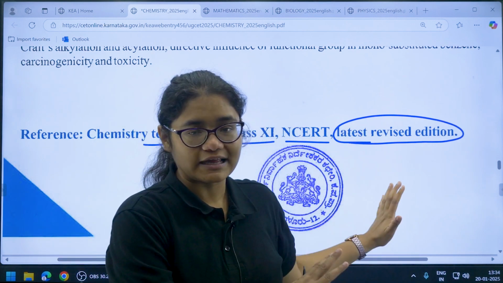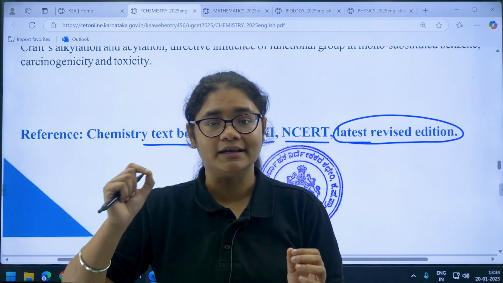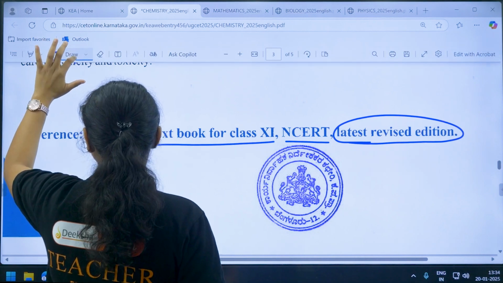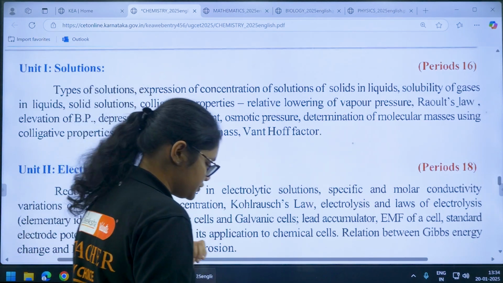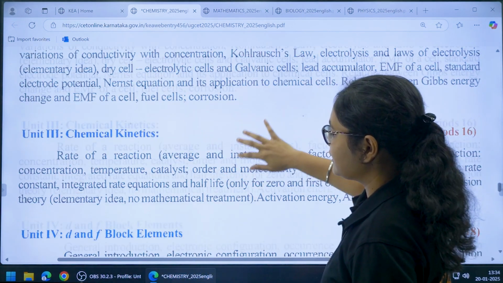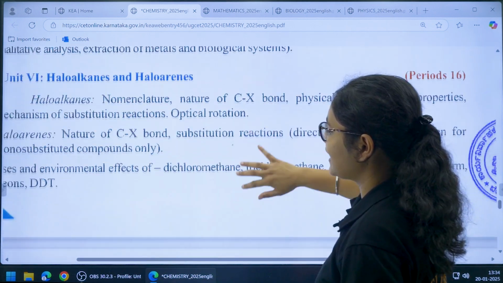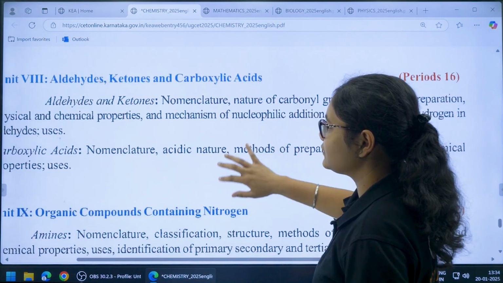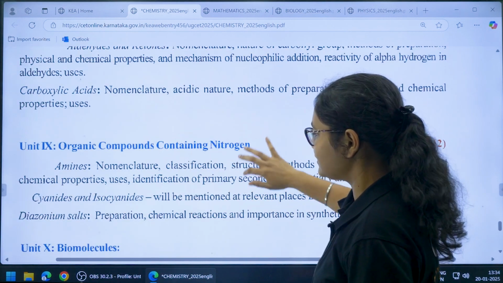If you are referring to NCERT book, that is more than enough, but make sure that you read NCERT line by line, okay. Next, moving forward, we have here PU2 syllabus, okay. Again the first chapter is solutions. Next we have electrochemistry, okay. Then we have chemical kinetics, d and f block, coordination, okay, haloalkanes and haloarenes. Next we have alcohols, phenols and ethers, aldehydes, ketones and carboxylic acid, organic compounds containing nitrogen, that is your amines